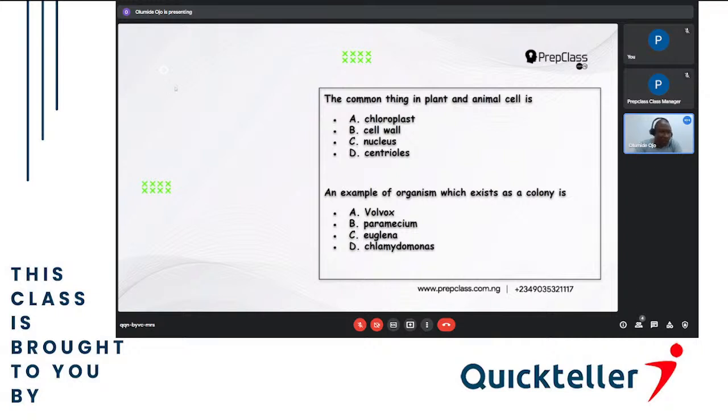I don't have any slide to show here what a colony is like. Maybe when you get home, you can check from your system what a colony is like. So the organism that forms a colony among these is Volvox.